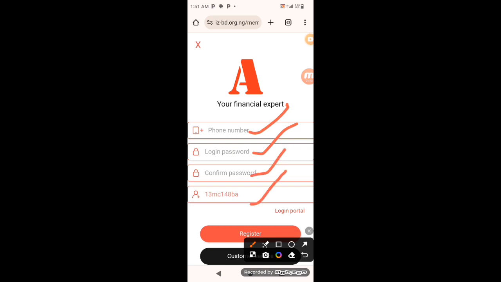This is a referral code. If you use a referral link from someone who is already a member, you're going to have this one already there. You understand? So that's a referral. You don't need to touch it. Once you are done, you're now going to click on register. When you are done registering, you click on login to log in with your details. So that's exactly how it works. Let's quickly do it right now.